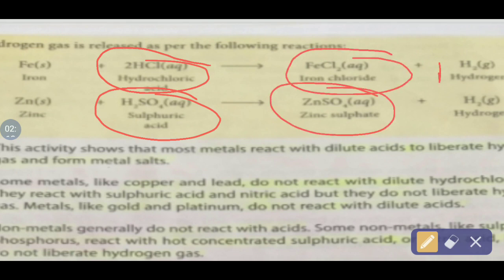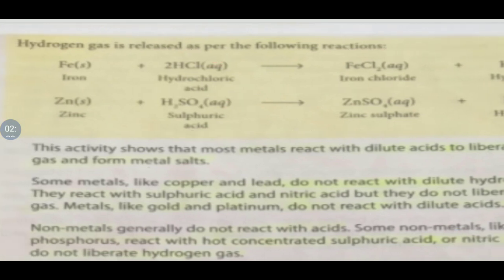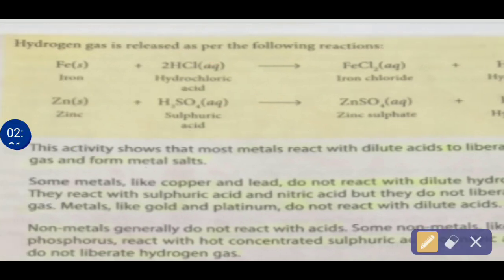See the equation: iron reacts with HCl and forms iron chloride and hydrogen. In another reaction also, zinc granules react with sulfuric acid, evolving hydrogen gas and forming zinc sulfate. This shows that most of the metals react with dilute acids and liberate hydrogen gas and form metal salts.